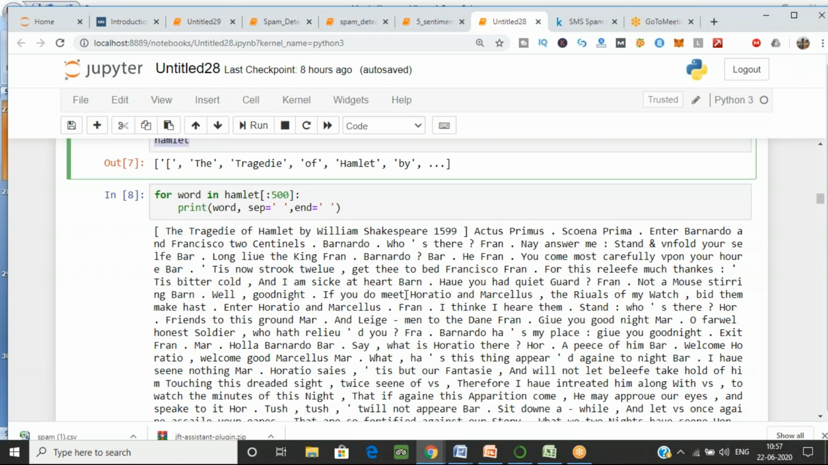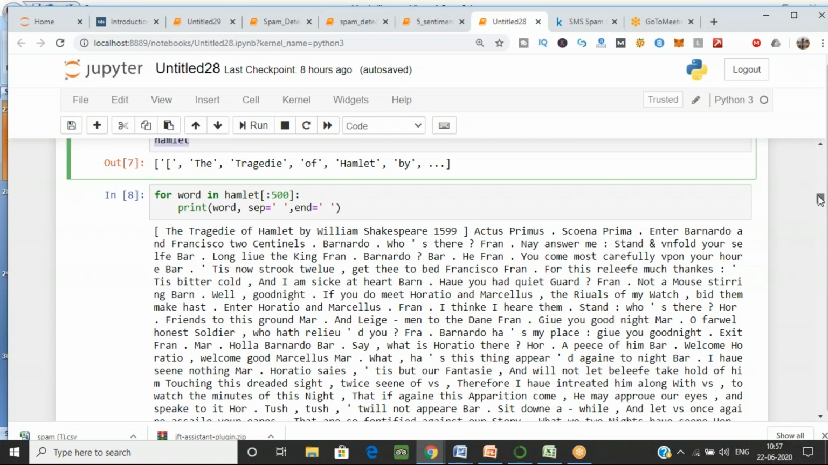If you want to read any text file, okay, The Tragedy of Hamlet by William Shakespeare, 1599. So this was the play written by William Shakespeare, and this is the story for that. So the text file, if you want to see, okay, I'll explain the 7th block, Vishakha, no problem.